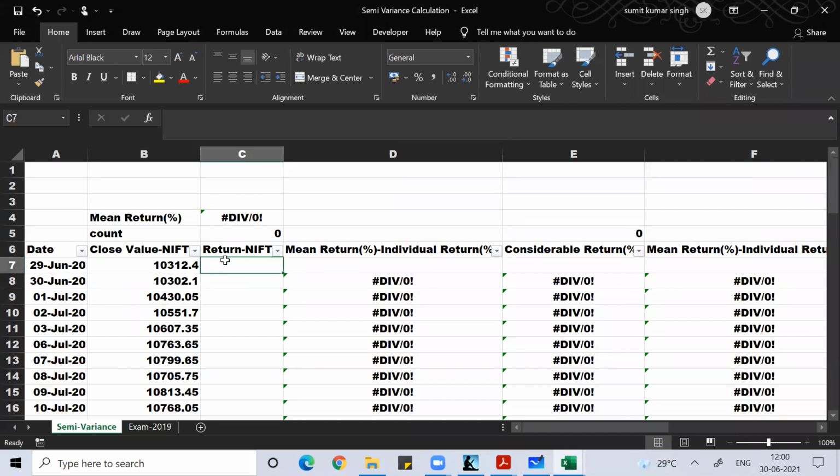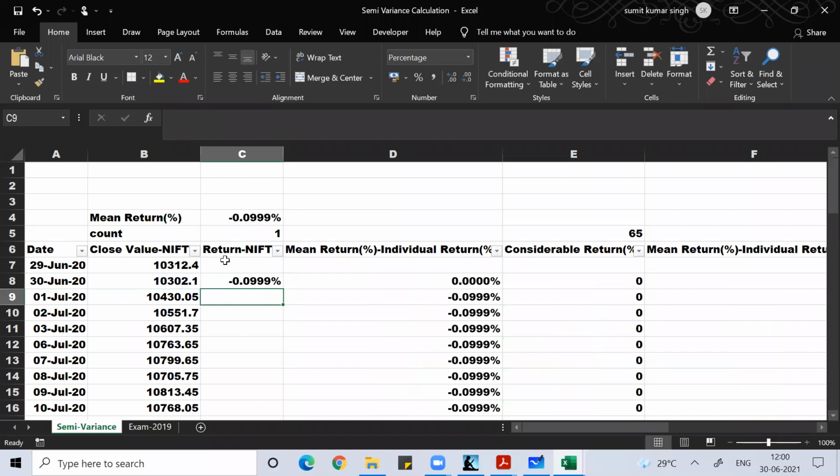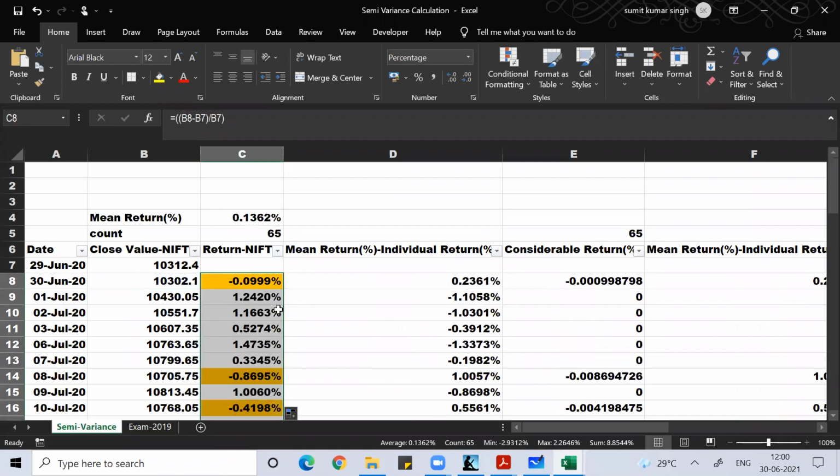So return on Nifty, how will you find it? Very simple. Today's value minus yesterday's value divided by yesterday's value. Clear, everyone? So I can find the return of Nifty.